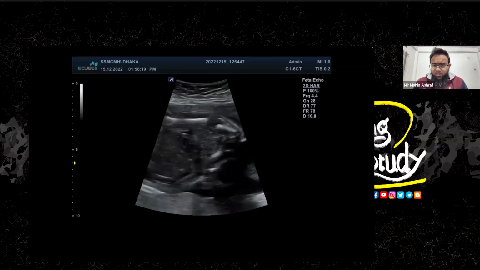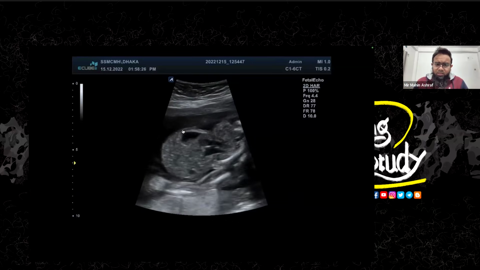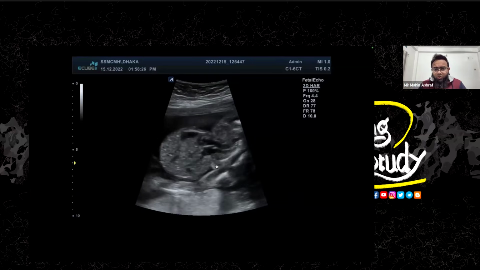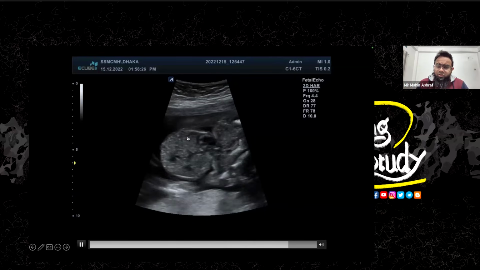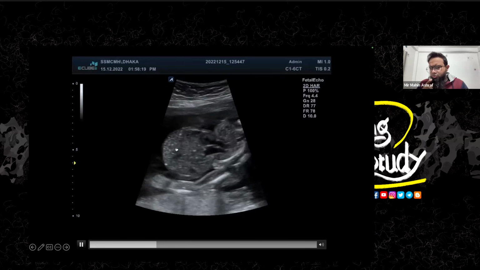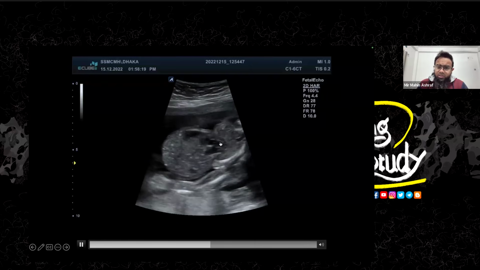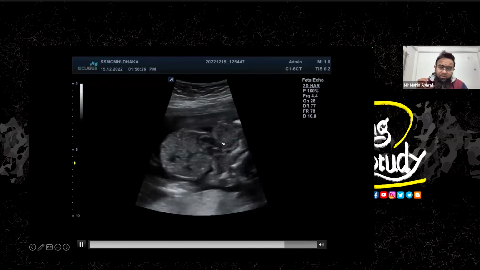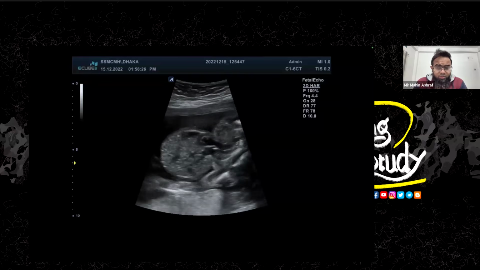So this time in this baby, you can see there's a big omphalocele going on here. You can see the liver and intestinal content bulging out. You can see even the stomach is outside the abdominal cavity, but here you can see the heart. So this is not only the abdomen, rather it is a thoracoabdominal herniation. You can see the heart is also outside the thoracic cavity, making the thorax a little bit smaller. So that makes us another diagnosis here.